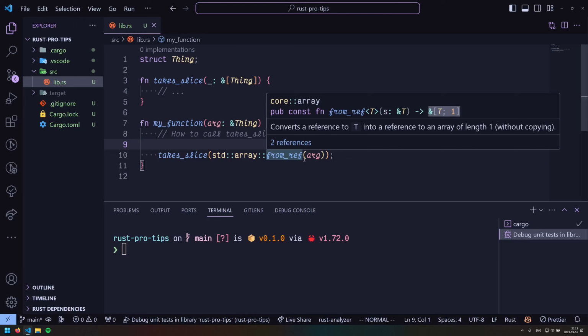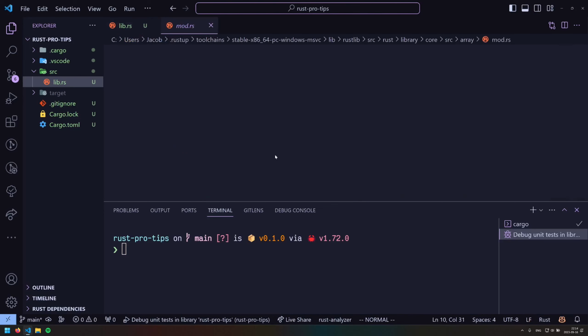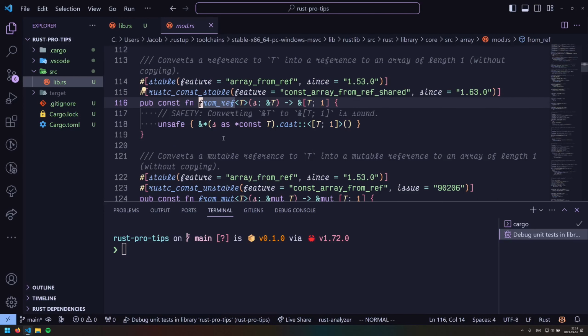of length 1. And actually, if we look at the definition of this function, we see it's using a little bit of unsafe code here to convert the pointer, this reference to just a thing, to a reference to a list of length 1. And as it happens, those are basically the same thing. It's just kind of a type semantics thing going on here, but you can easily convert between these two pointers because they're effectively the same thing.